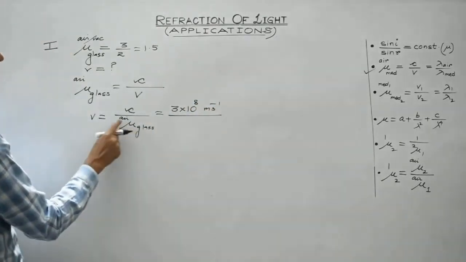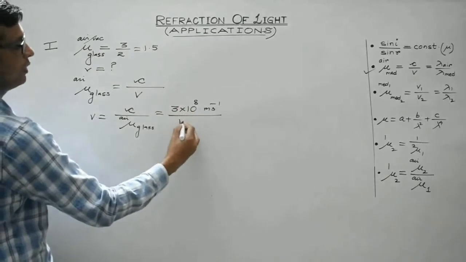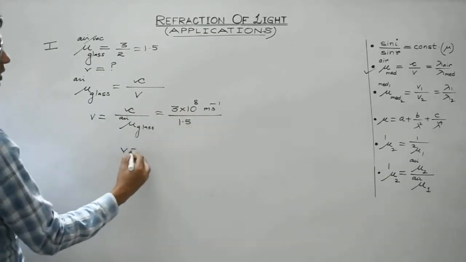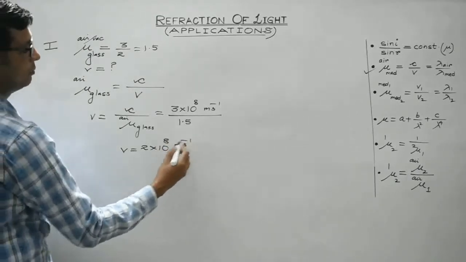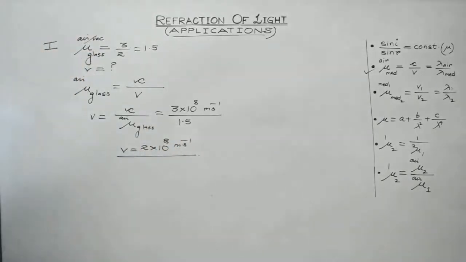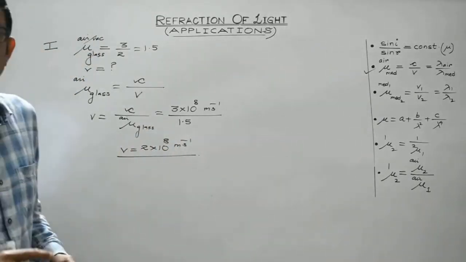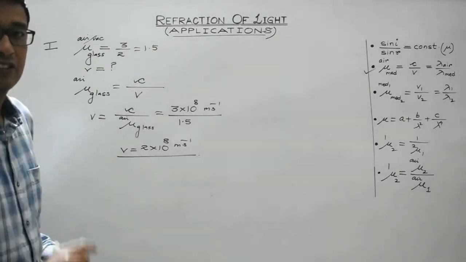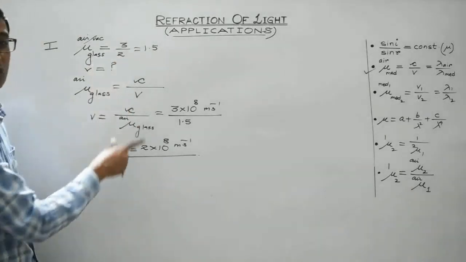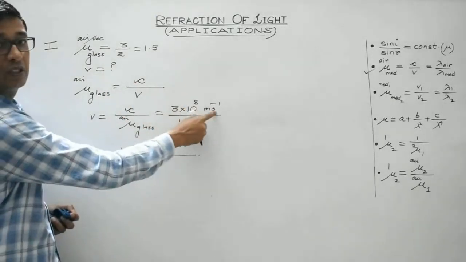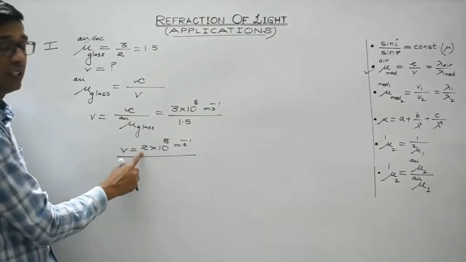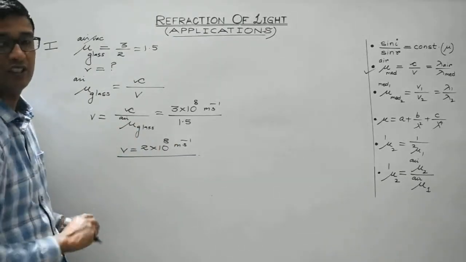And what about the refractive index of glass with respect to air? It's 1.5. So it would be equal to 2 into 10 raised to 8 meter per second. So that will give you the speed of light in glass. One thing to be noted down is that in air or vacuum the speed of light is 3 into 10 raised to 8 meter per second, while in glass the speed has reduced to 2 into 10 raised to 8 meter per second.